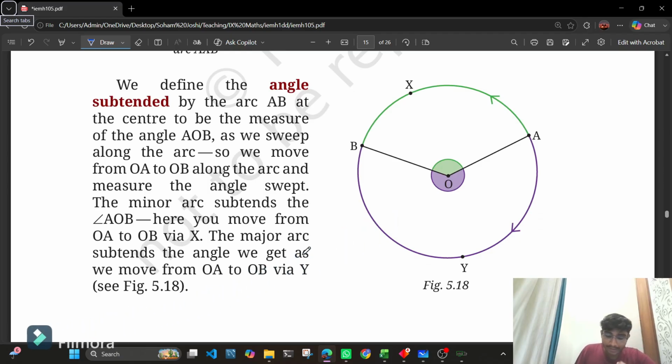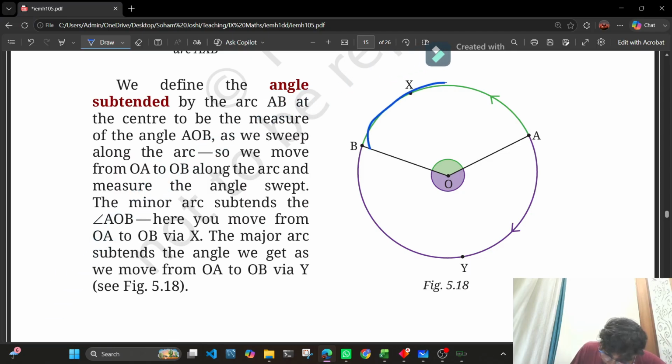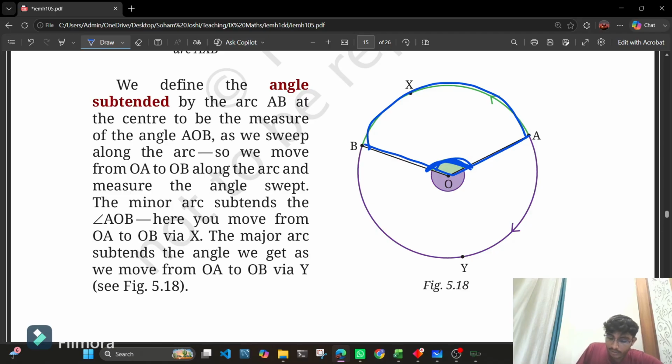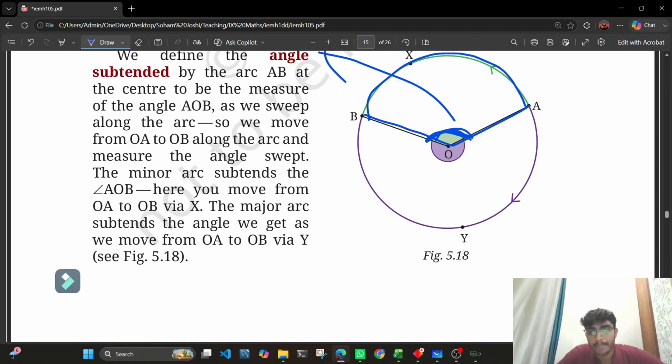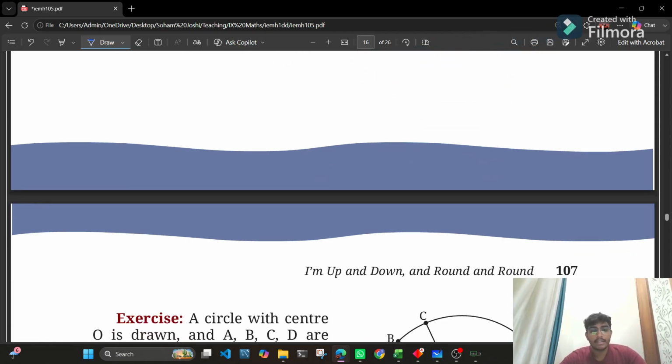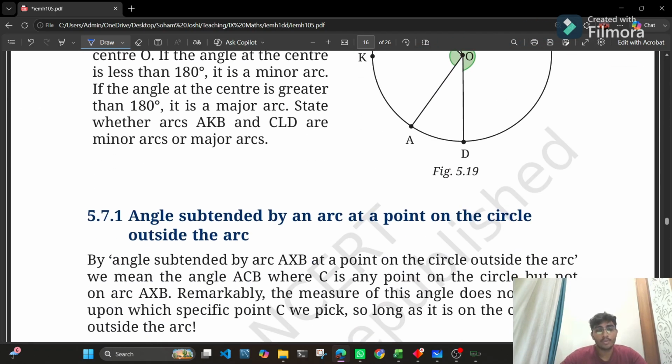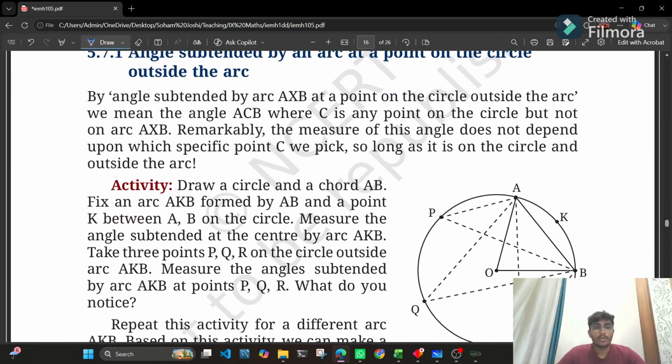Now we need to learn what is the angle subtended by the arc. Now you can see that this is an arc. So if we connect the endpoints of the arc with the center, we can see that we have formed an angle. So this angle is called the angle subtended by the arc. It also has properties that we'll learn in the next few theorems. Okay. Now let's move on.